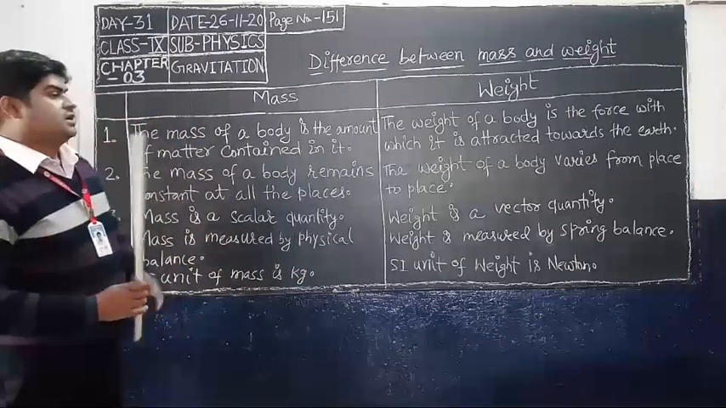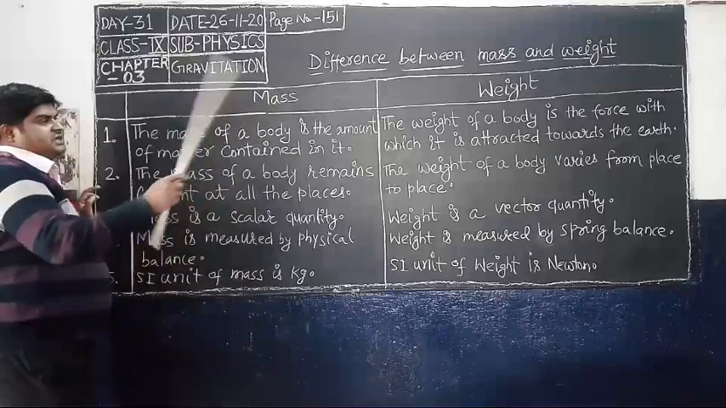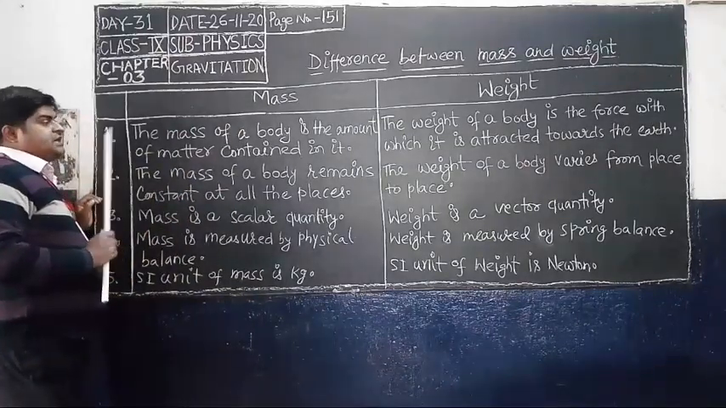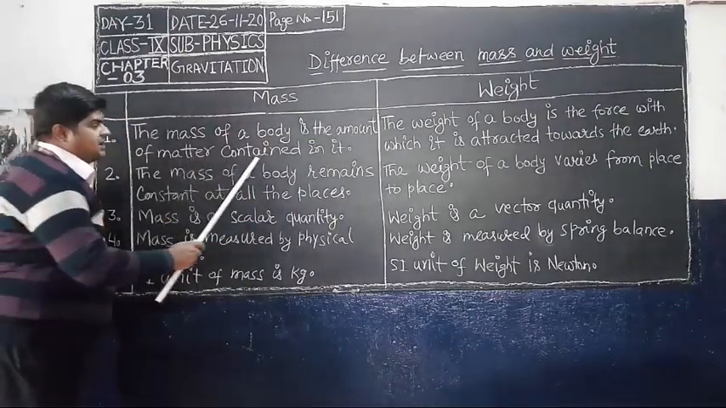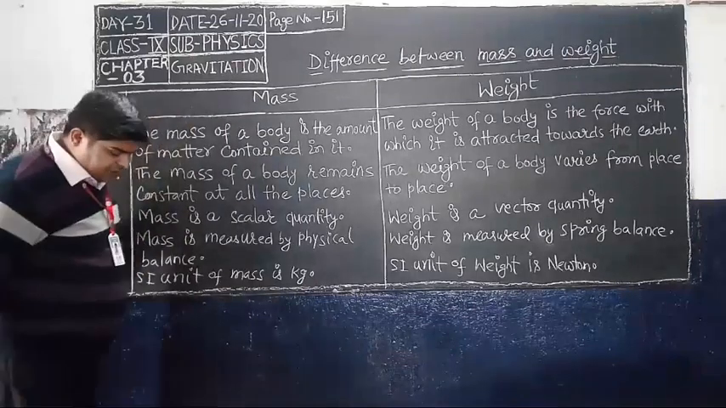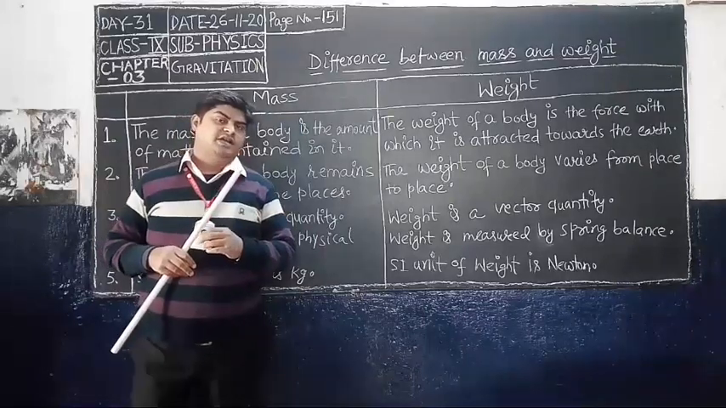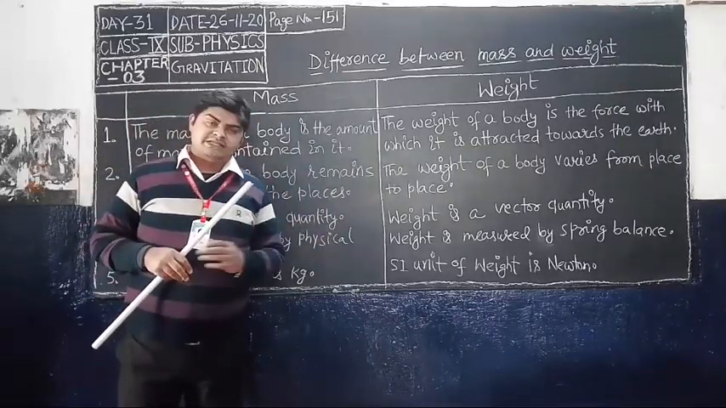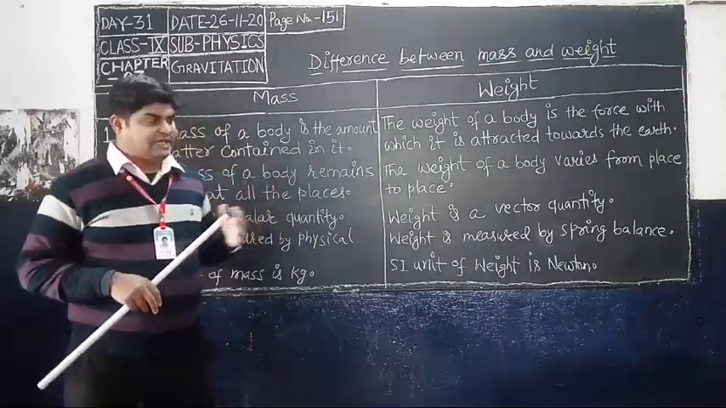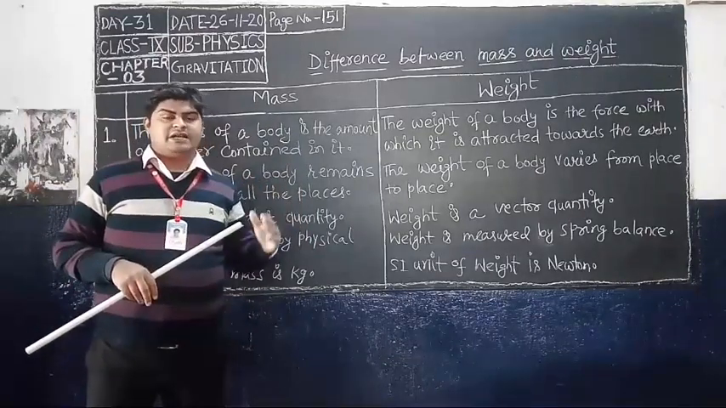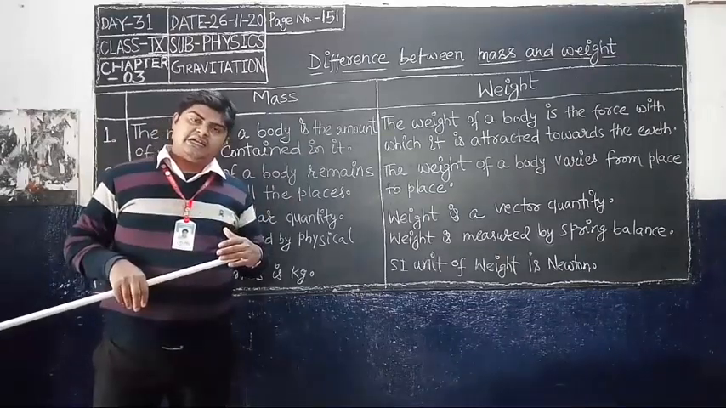You will make 2 vertical columns. The first column is mass and the second is weight. See the first difference: the mass of a body is the amount of matter contained in it. I know that in the previous class I discussed the definition of mass and weight, so you will differentiate between mass and weight by the definition. The definition of mass is the quantity of matter of any object that is contained in it.